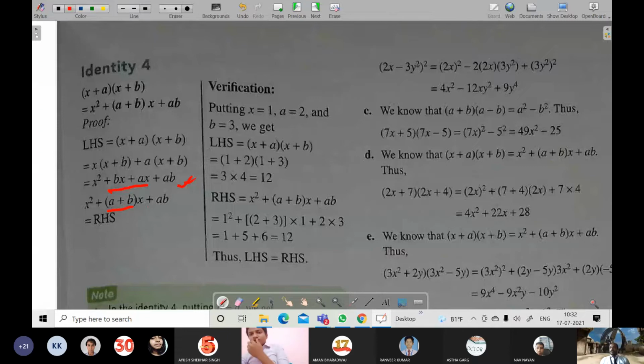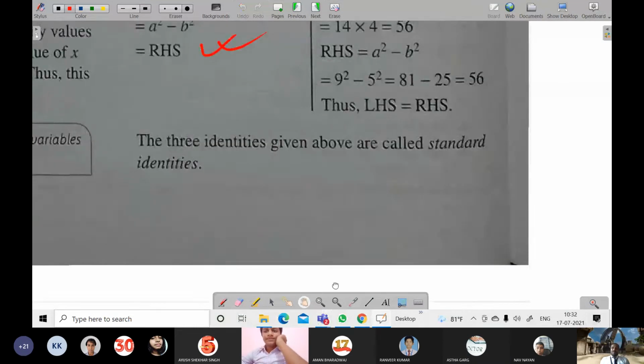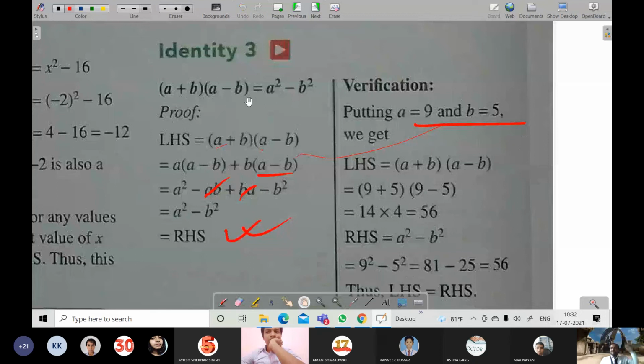In this way, we can prove it, like factorization. If it is said to prove any one of the identities, then you have to do the same thing. If it is said prove that (a + b)(a − b) = a² − b², then you write proof, LHS, then RHS, and you can write hence proved.